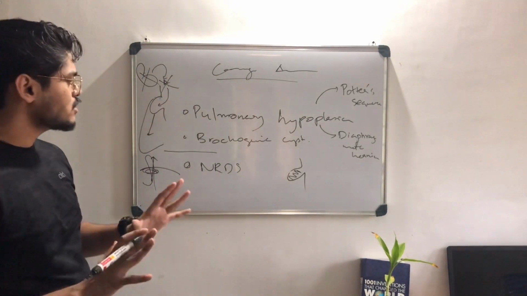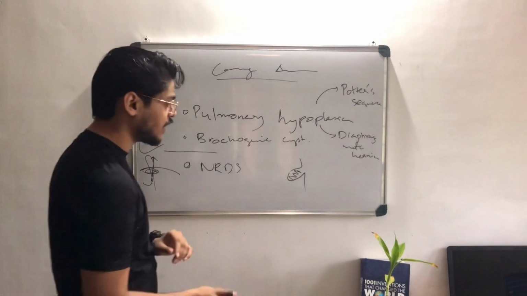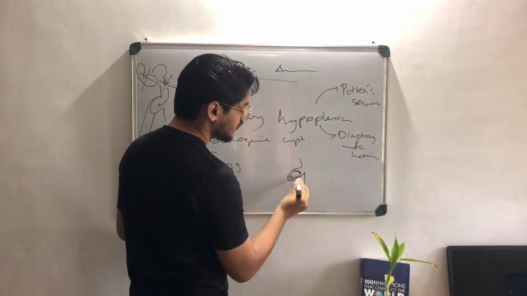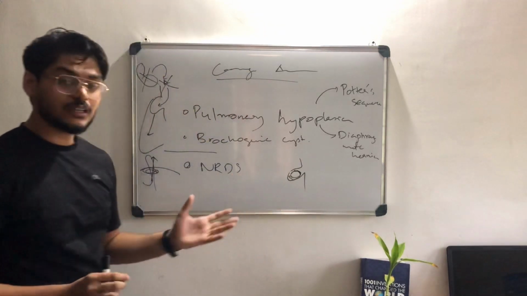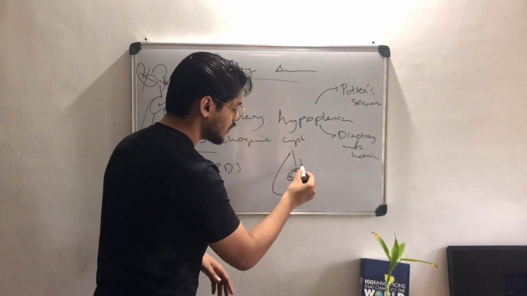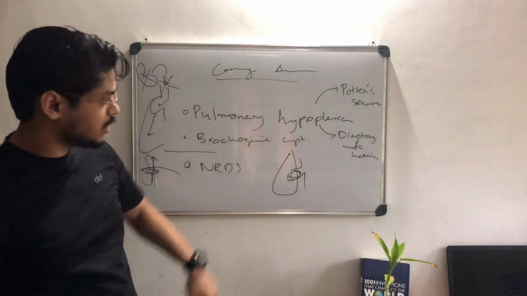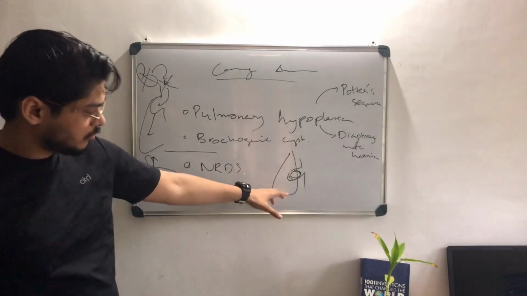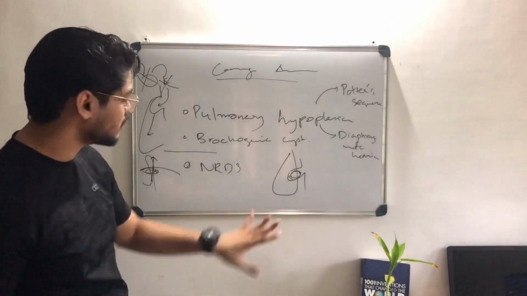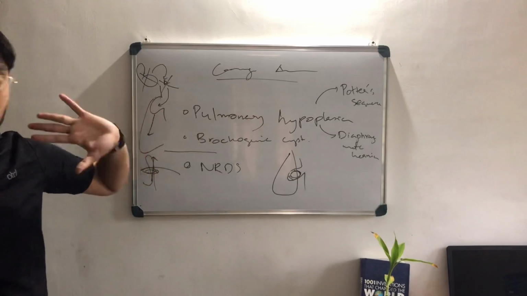There will be no symptoms in this, but if it is infected, it will contain air inside. So maybe it can be infected, but it's mostly asymptomatic, and sometimes it compresses the airway. Airway compression will be there. We know that it's adjacent to the lung that is formed, so maybe it will compress the airway. So it's mostly asymptomatic. That's what bronchogenic cyst is, and that's what pulmonary hypoplasia deals with.